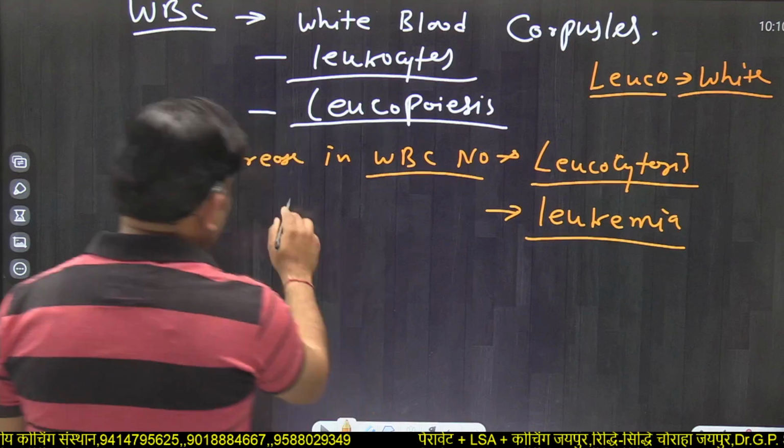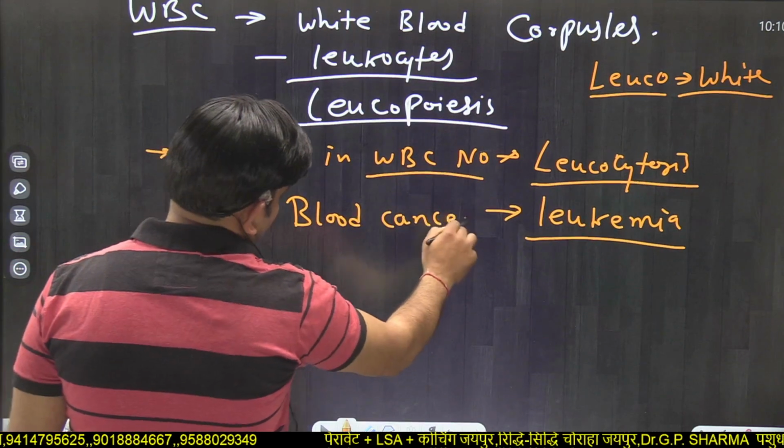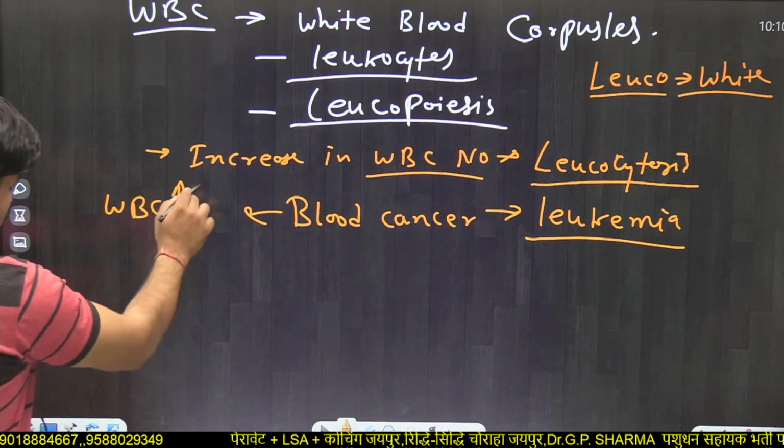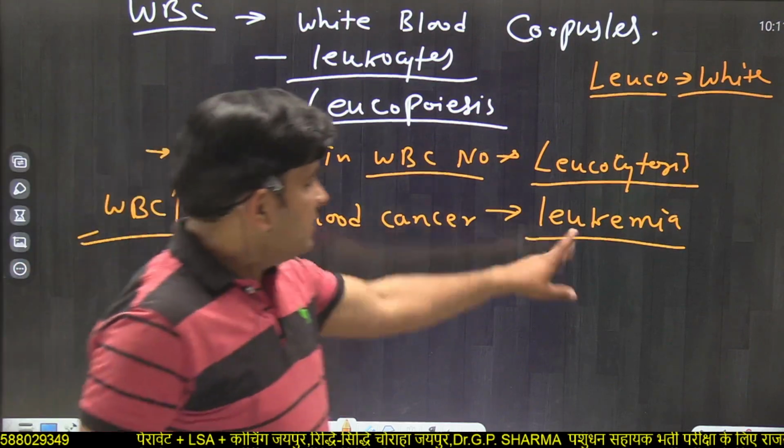Leukemia is also known as blood cancer, where the number of WBC increases very much.